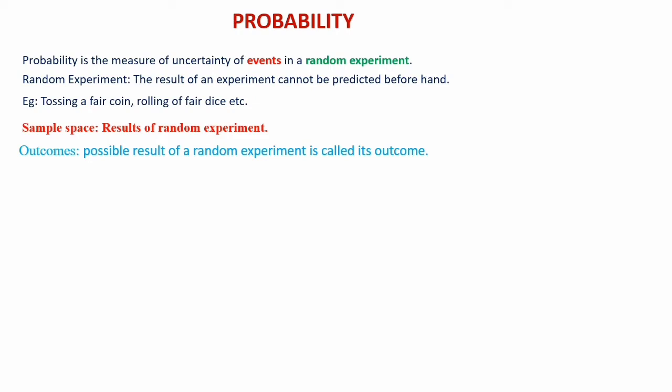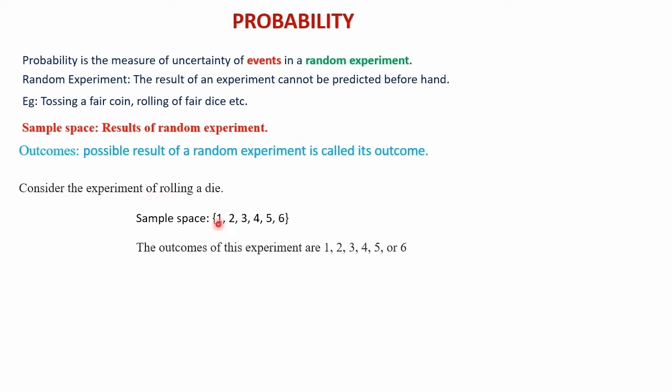Sample space in the sense collecting all the outcomes, the results of the random experiment, we are collecting together and writing as sample space. Consider the experiment of rolling a die. The sample space we can write as we have discussed before. The sample space is the set {1, 2, 3, 4, 5, 6}. And here each one, 1, 2, 3, 4, 5, 6 separately, we can call it as outcomes, because these are the possible results of a random experiment. A random experiment means our experiment is rolling a die. The outcomes of this experiment are 1, 2, 3, 4, 5 or 6.